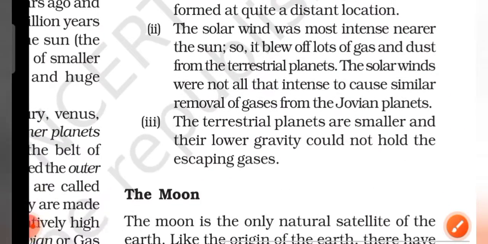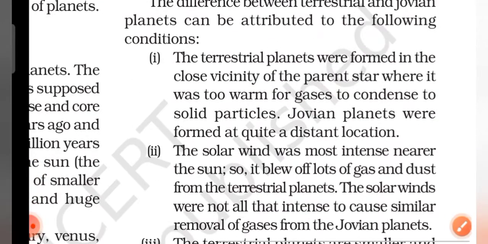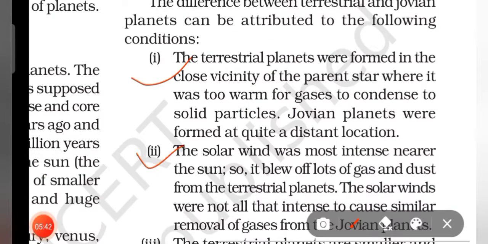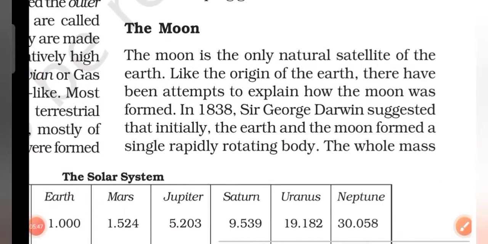Now the next point: the solar wind was more intense near the sun, so it blew off lots of gases and dust particles from the terrestrial planets, and the solar winds were not all that intense far away, so removal of gases from the Jovian planets didn't occur because they were far. The terrestrial planets are smaller and their lower gravity could not hold the escaping gases. So there were 3 points, and I hope all the reasons are clear for you all. This is important from an exam point of view, so memorize it clearly.